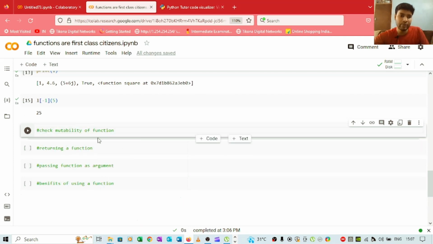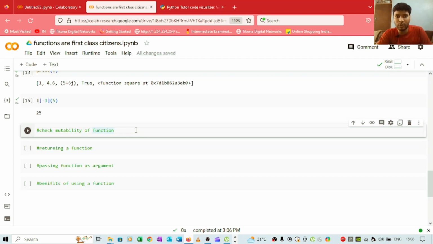And what you can do is check the mutability of a function. Mutability means whether the functions are mutable or immutable. Mutable means you can make changes to it, and immutable means you cannot. In the previous lectures we have already discussed sets.